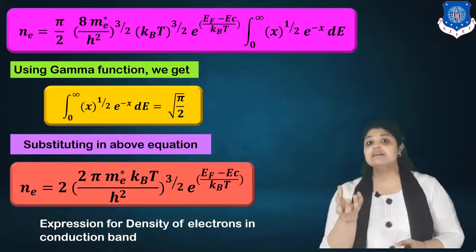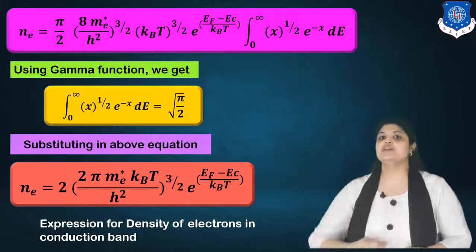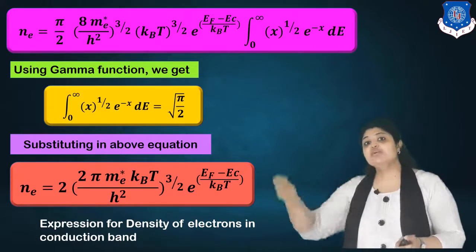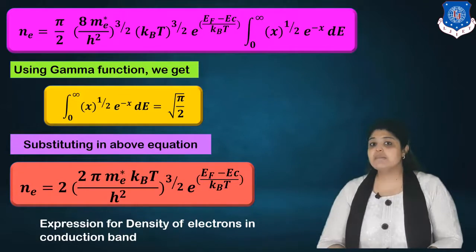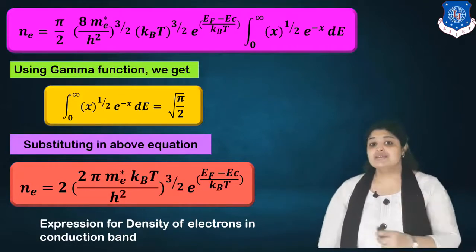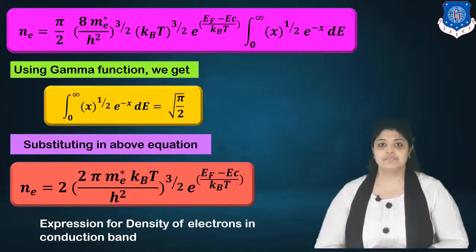I have just taken the term 8 raised to 3 by 2 common. And so what happens, the 2 in the denominator is cancelled out. And we have pi into root pi, so that gives me pi raised to 3 by 2. That also I have taken inside the bracket. So this is how we obtain the density of states in the conduction band.